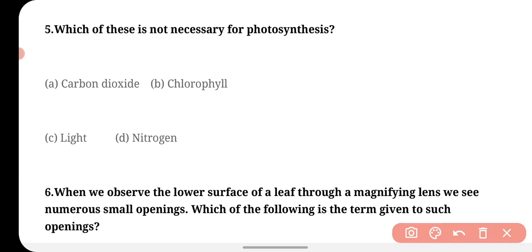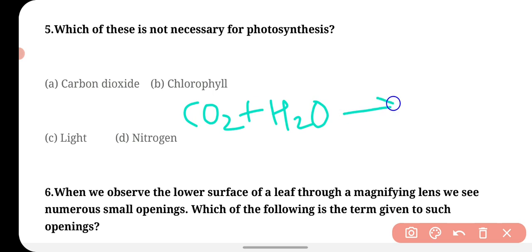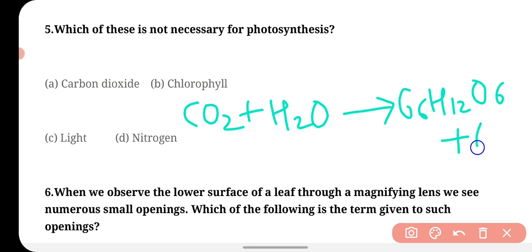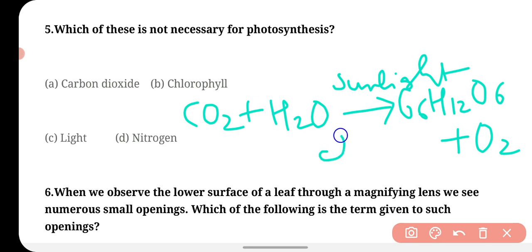If we see the equation of photosynthesis, carbon dioxide plus water gives glucose, C6H12O6, plus oxygen, and you write here sunlight and chlorophyll.